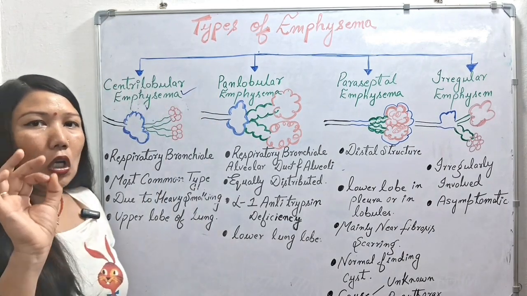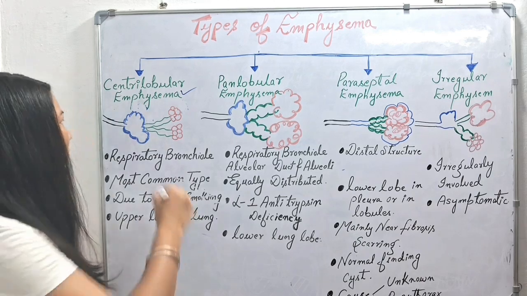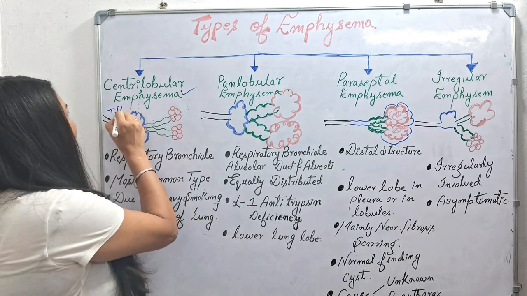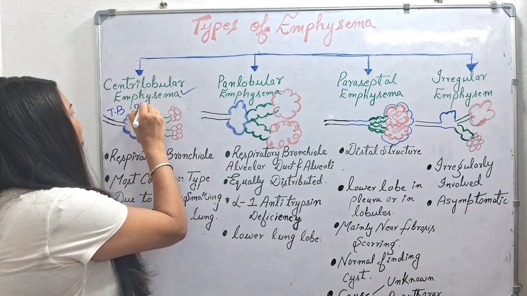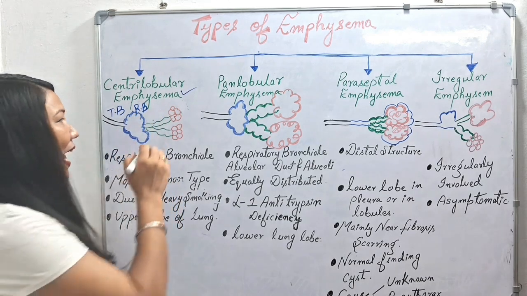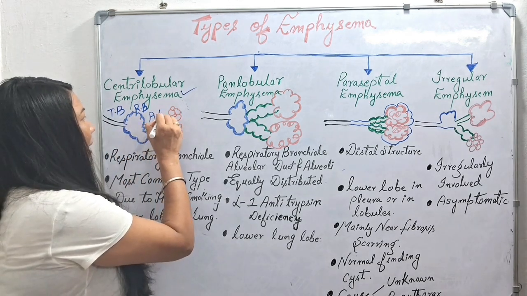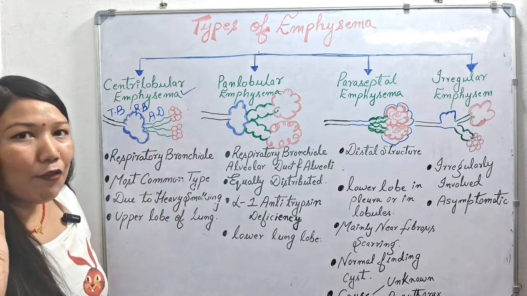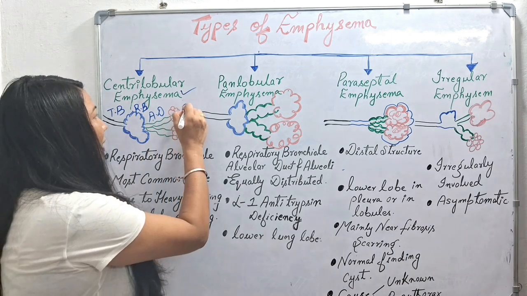So as we all know the diagram of acinus, this is our terminal bronchiole and this is our respiratory bronchiole. With the respiratory bronchiole, alveolar ducts are attached, and finally through the alveolar duct we have alveoli attached. So these are our alveoli.